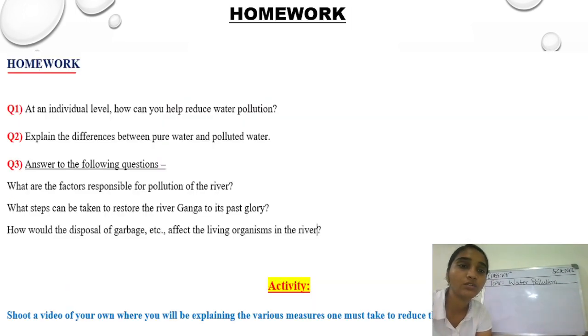So now it's time for you to do this homework. At an individual level, how can you help to reduce water pollution? You have to answer this question. Second, explain the differences between pure water and polluted water. What do you understand by both? And third, you have to answer what are the factors responsible for the pollution of the river, and you have to search about the Ganga Action Plan, what steps have been taken to restore the river Ganga to its past glory, and how the disposal of garbage will affect the living organisms living in the river.